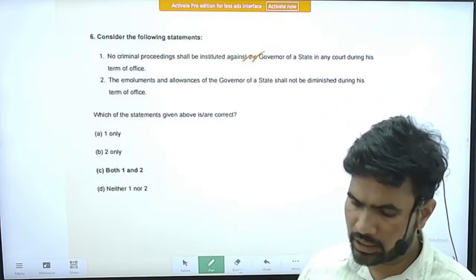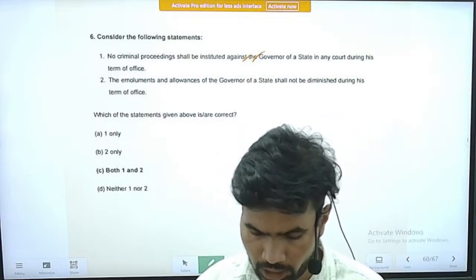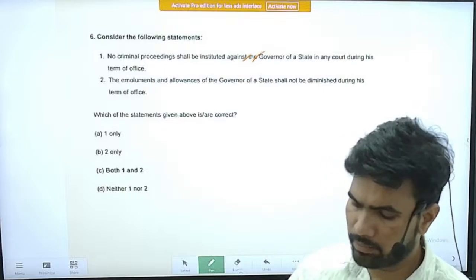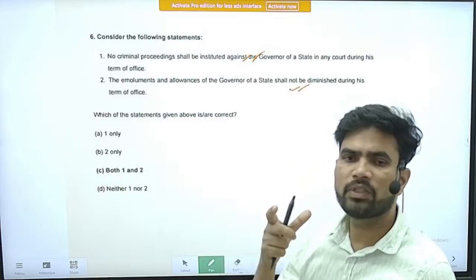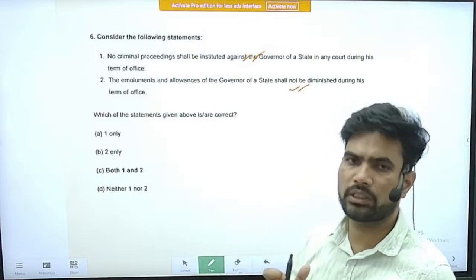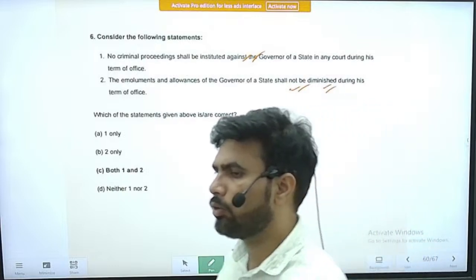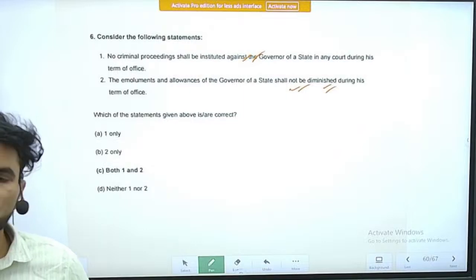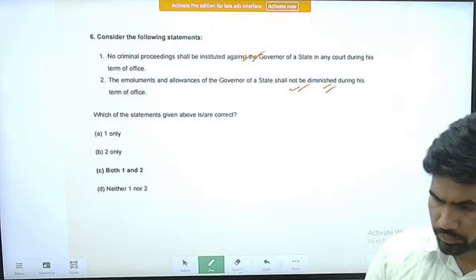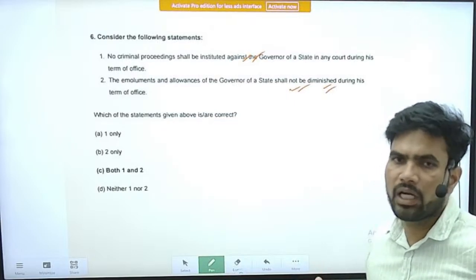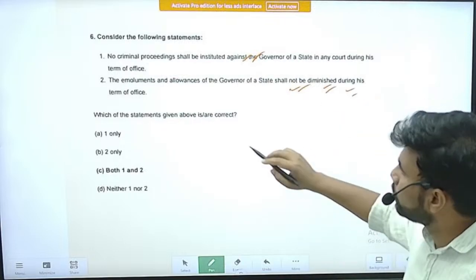Statement 1 is correct. Second statement, the emoluments and allowances of the governor of a state shall not be diminished during his term of office. Yes, this is also a correct statement. The office of governor has only a few protections. Among them, this is one protection, that the emoluments and the service conditions cannot be changed to his or her disadvantage while they are serving the office. So this is one of those safeguards.